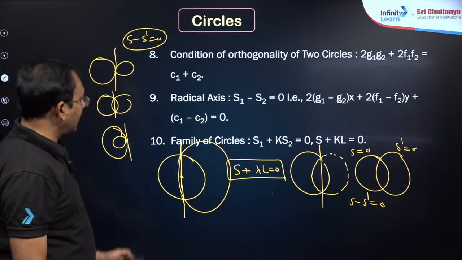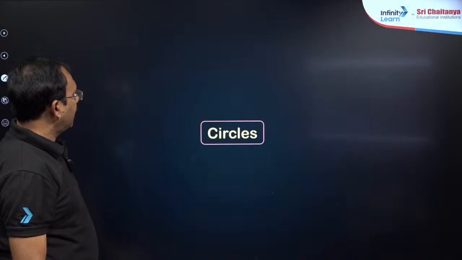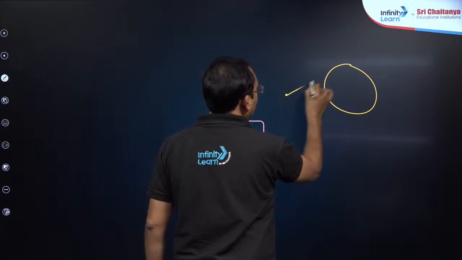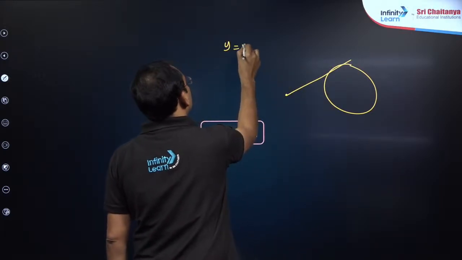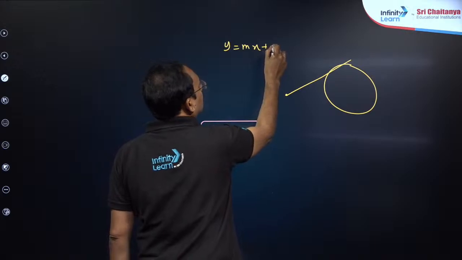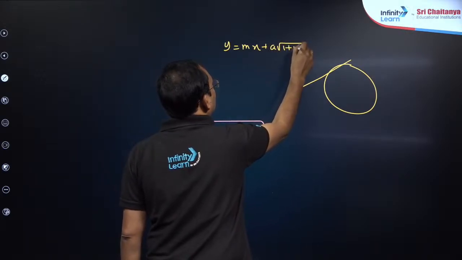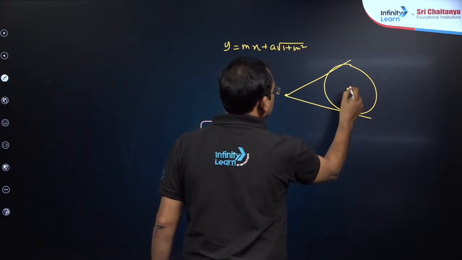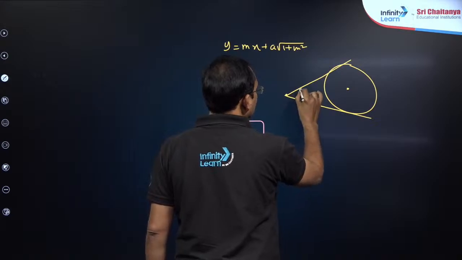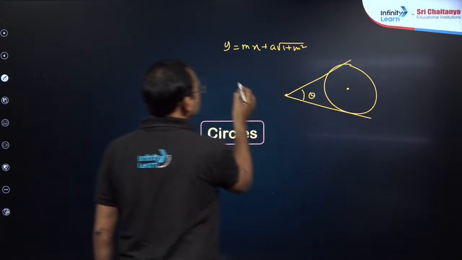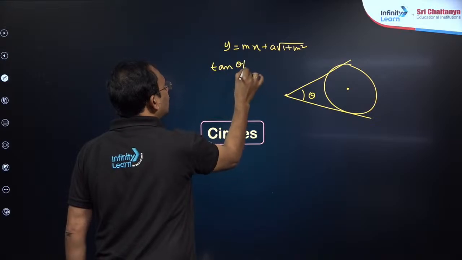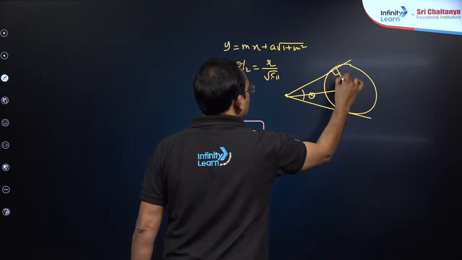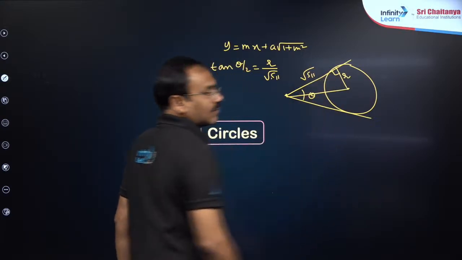Next, you can also see this point. From an outside point, if you want to draw a tangent, the tangent equation you can take as y equal to mx plus a into root of 1 plus m square, if the circle is the standard one. Suppose you have drawn two tangents. What is the angle between the two tangents? If the angle between two tangents is theta, tan theta by 2 is equal to r by root of S11, because this becomes theta by 2, this is r, this is root of S11.